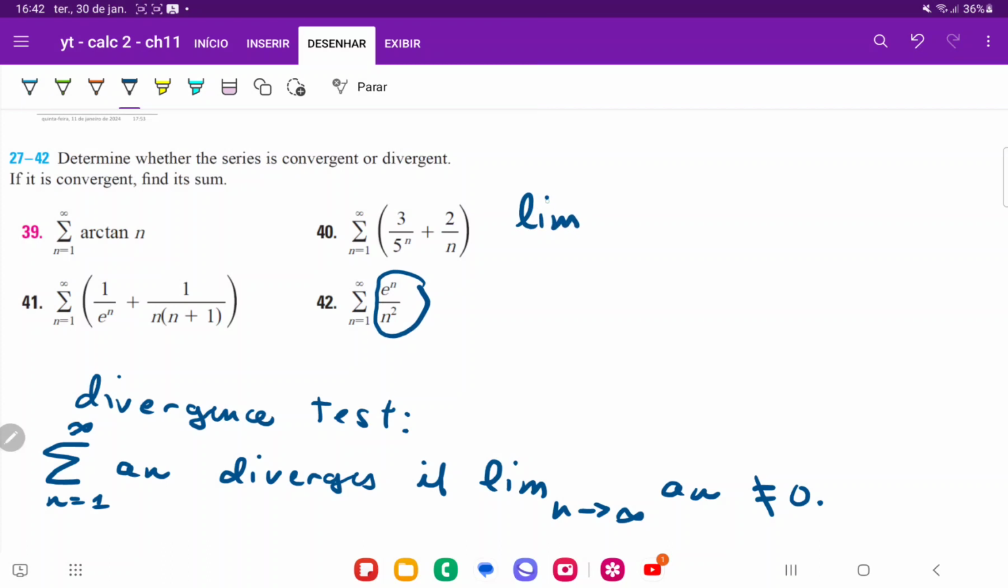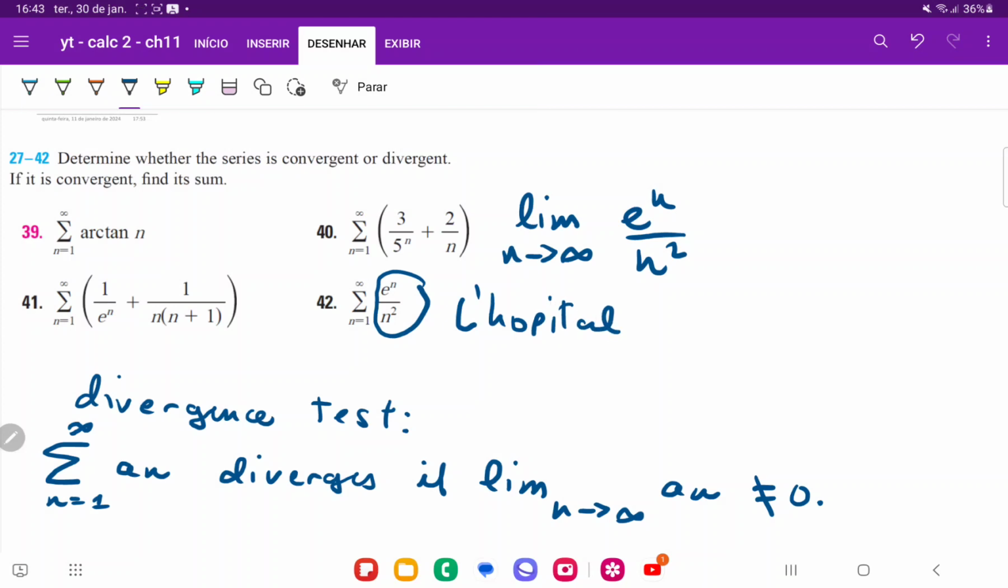So if we take the limit as n goes to infinity of e to the power of n over n squared, well, if we take the limit here, that's just going to be e to the infinity, which is infinity, over infinity squared, which is infinity, so this is indeterminate form. So we have to use L'Hopital.